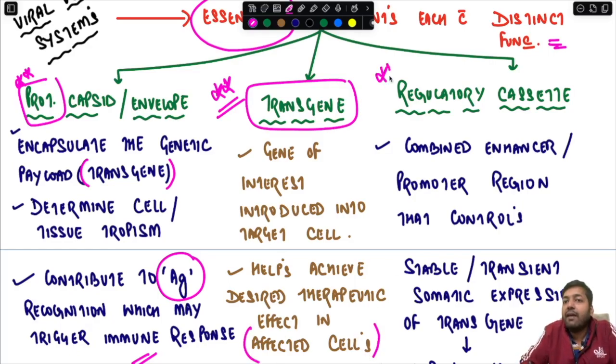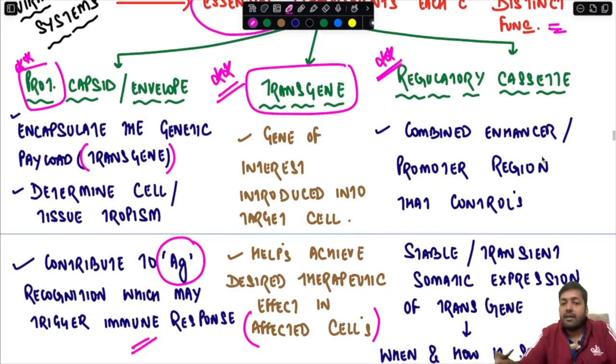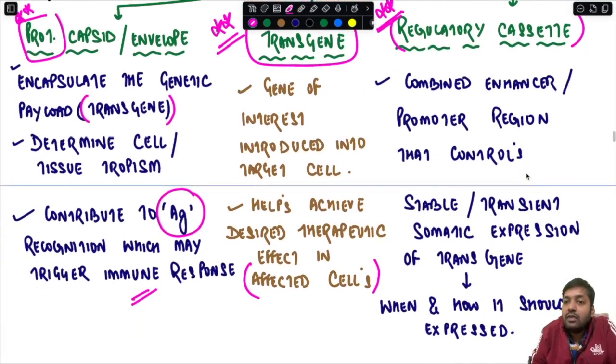And thirdly, we have the regulatory cassette. For example, you have already introduced a particular gene into the genome, but there should be some machinery which will regulate the expression of that transgene, right? That is known as the regulatory cassette, which comprises a combined enhancer or promoter region that controls stable or transient somatic expression of the transgene.